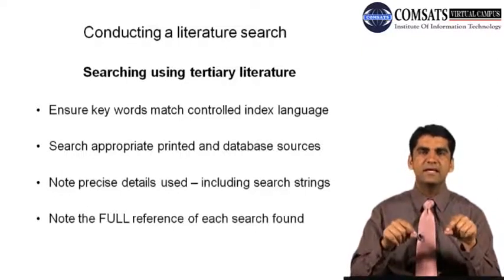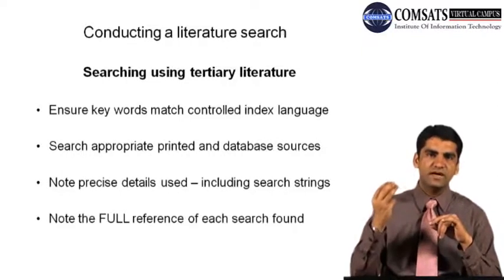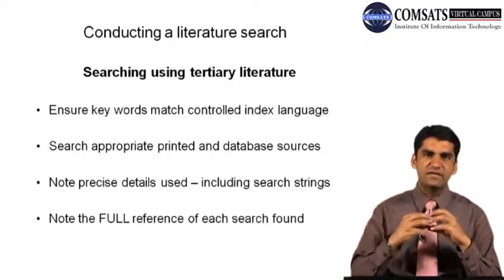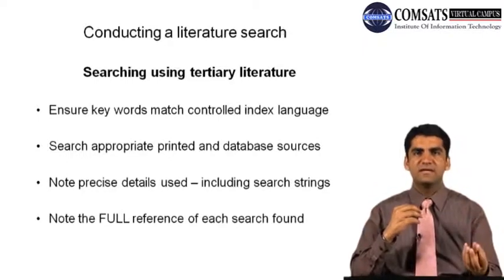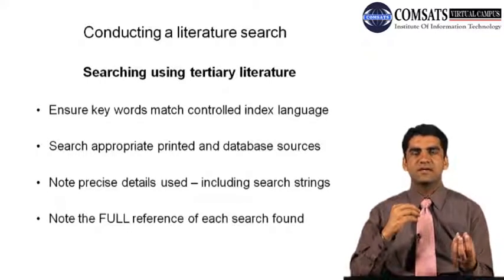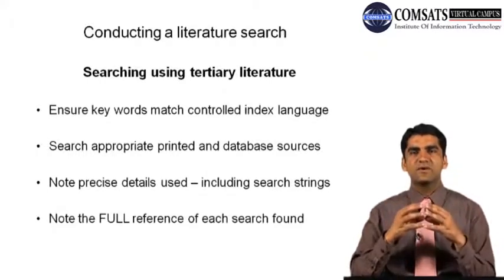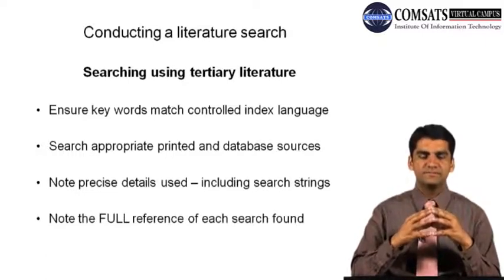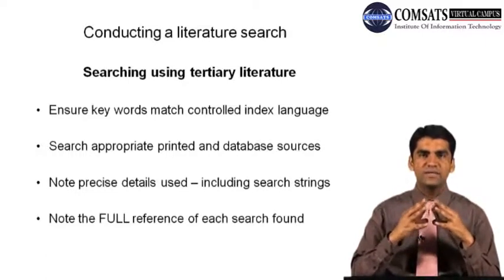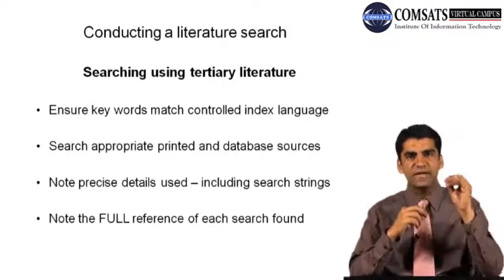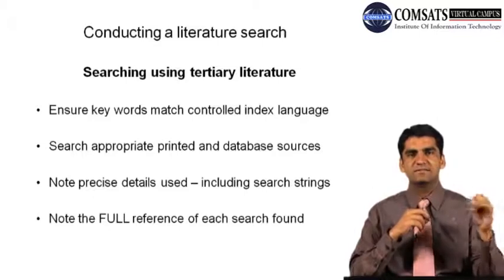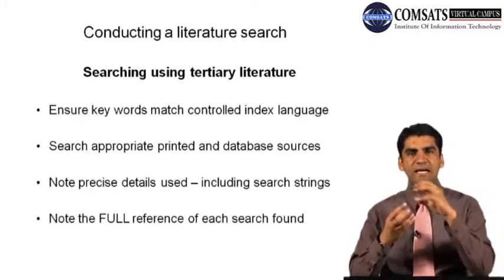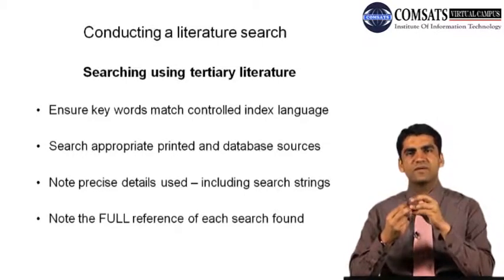And here again, it is important that we have specific keywords that we can use to retrieve some literature that is available on our research topic, which can be of help to us and that is relevant to our topic also. We have to note down the precise details, including the search string. So we have to write down what was the search term or keyword that we used and what kind of relevant information we got.